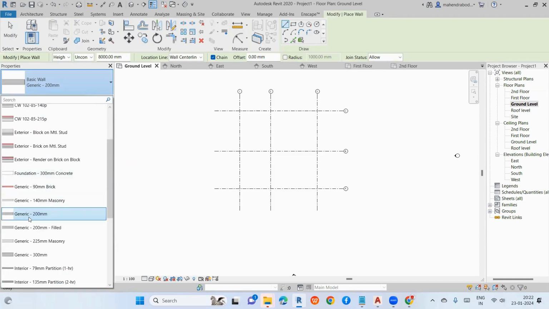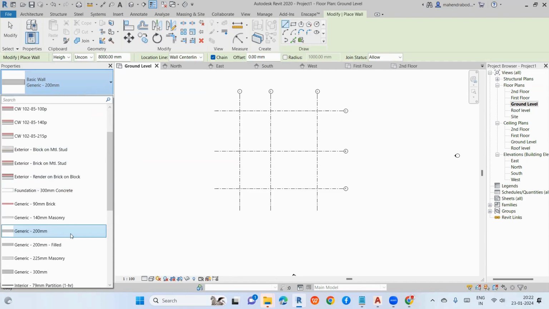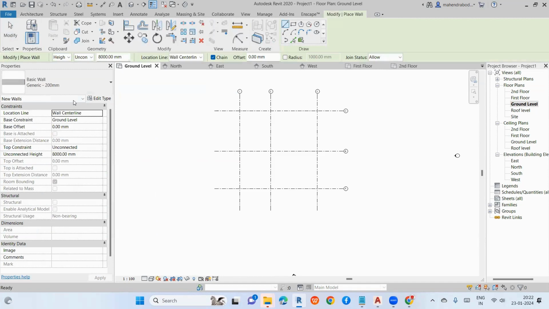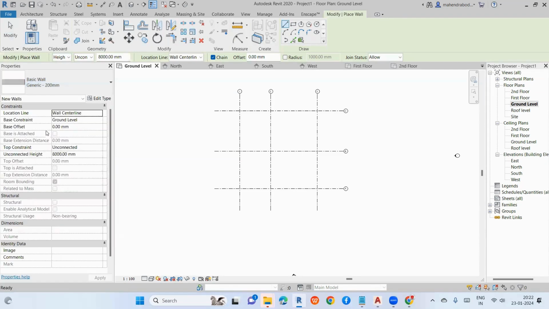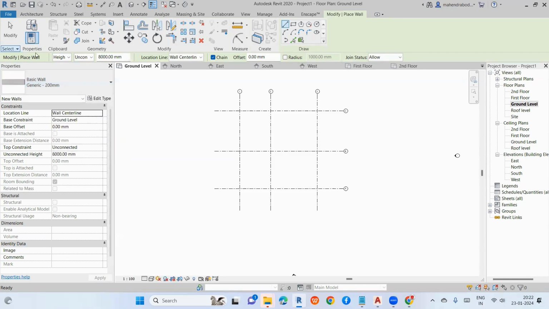Right now I don't want these walls, but if you want to try them, go ahead. I'll take the generic wall, the basic wall. When you're practicing, you can try these walls. Right now I'll go to the wall option and select the basic generic wall. That is a 200 mm wall. But I don't want this 200 mm. I want brick, and on the two sides, inner and outer, plaster. I'll tell you how to edit those walls.